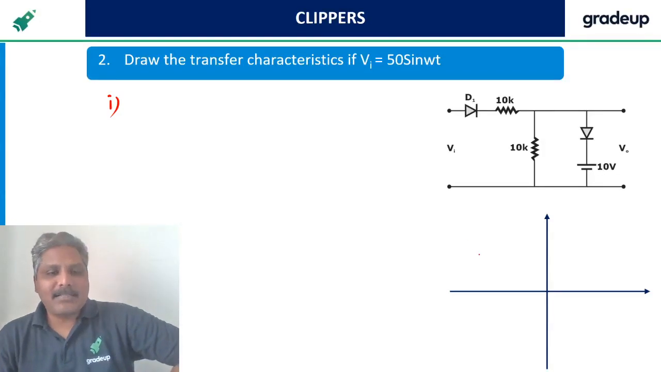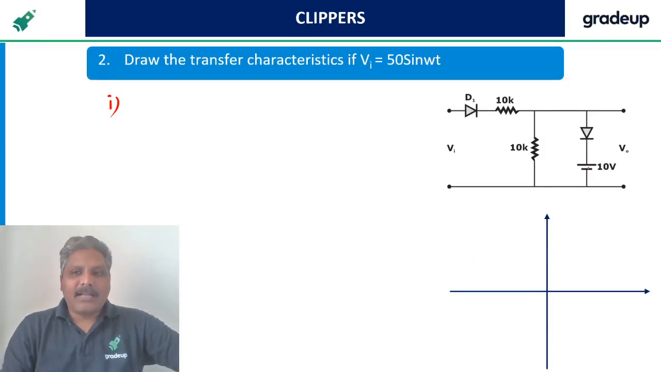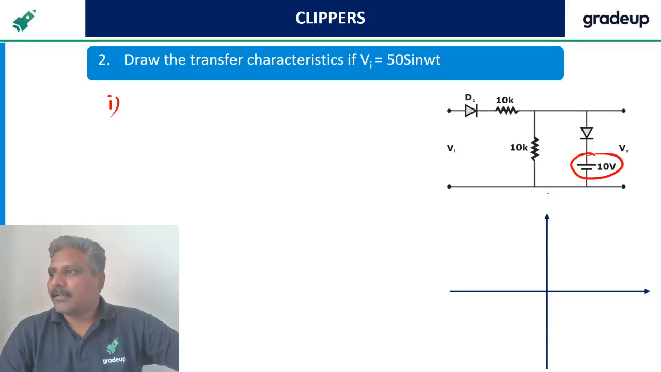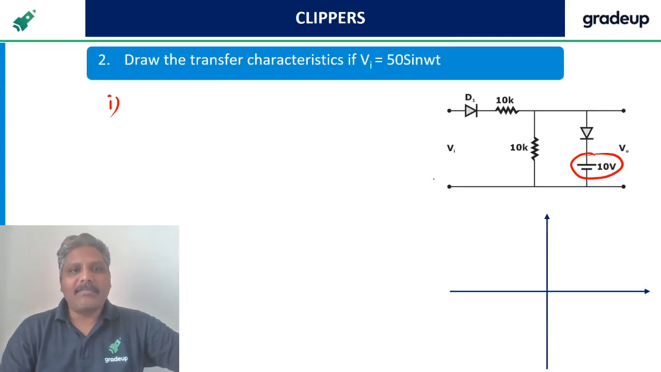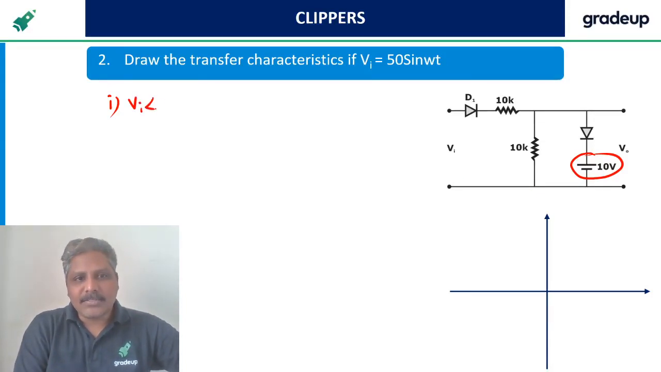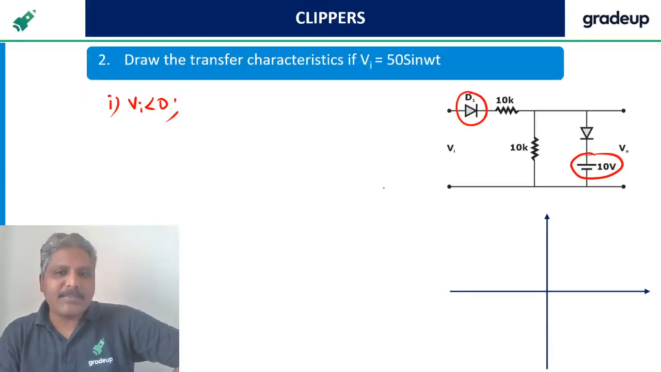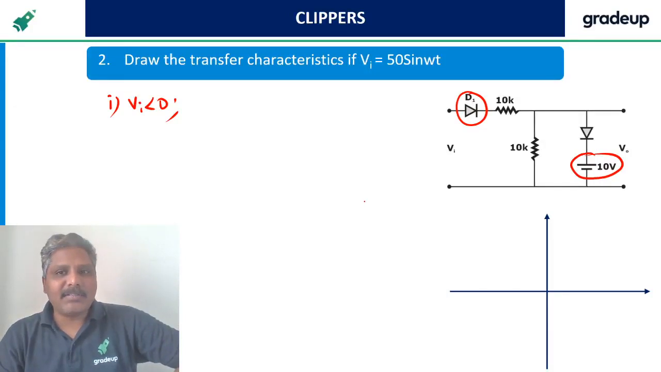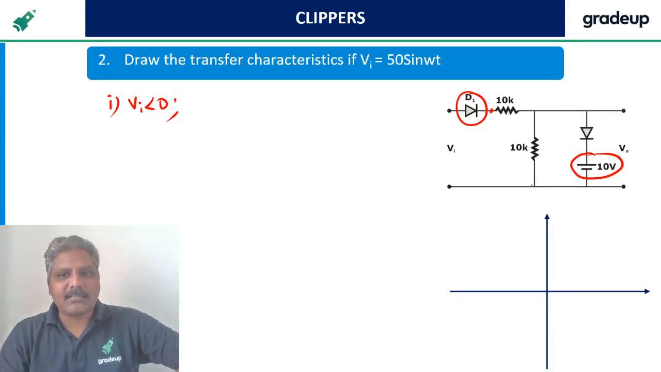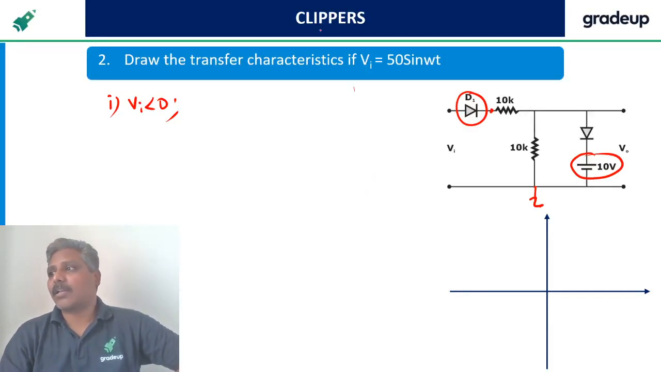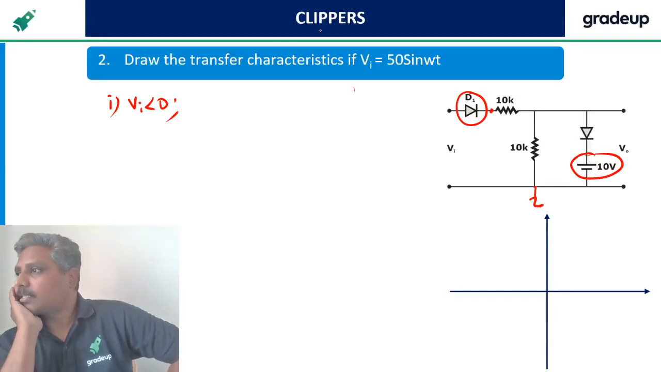Now see the batteries. What are all the batteries connected? A 10 volts battery is connected, right? So shall I start with less than 10 volts? No. I will start with less than 0 volts. Why? Because this diode is not connected with any batteries. Cathode is connected to ground directly. That means cathode is connected to 0. So we have to start with the lowest, I told you, no? Start with the lowest always. Clear?